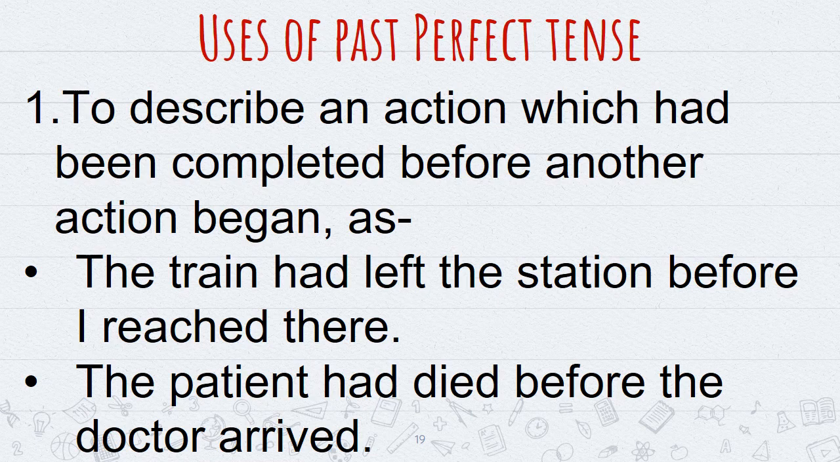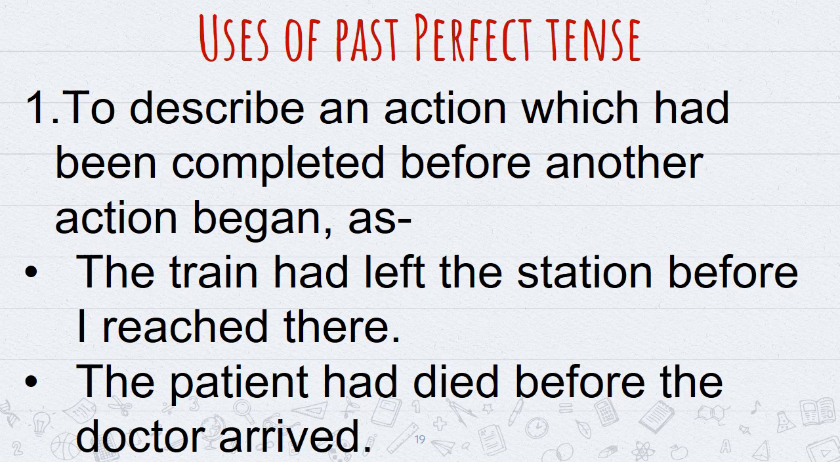Students, now I will tell you the uses of past perfect tense. Number one use says to describe an action which had been completed before another action began in the past only. The train had left the station before I reached there. Now, both the sentences, the train had left, means first of all the train had left, then I reached there. Both the actions were performed in the past only. But leaving of the train happened first, then my reaching.